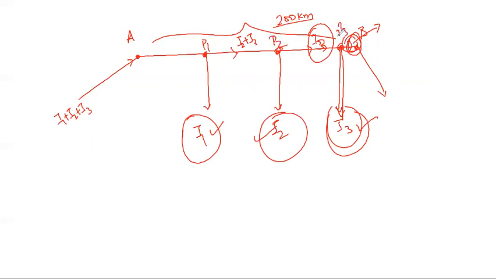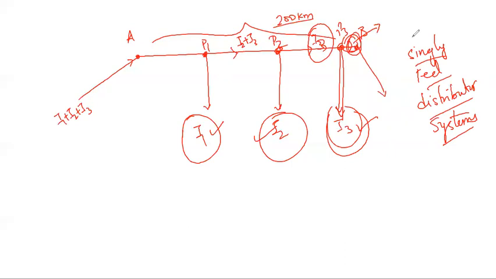These are generally called singly fed distributor systems, the terms used for a DC distributor fed at one end.